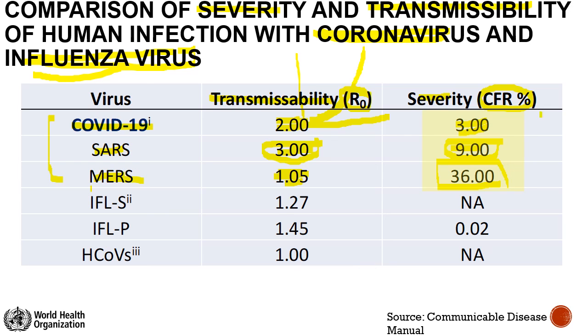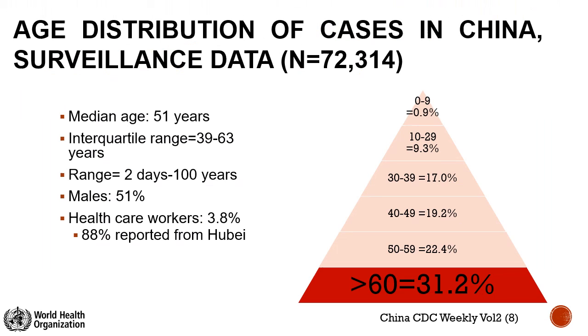You got the idea about the transmissibility and severity. This is how WHO actually alerts the countries on the level of risk that we have. Since the COVID-19 transmissibility was of moderate level and the severity also was of moderate level, a high alert was issued. Now let us see the distribution pattern of this particular disease to understand the disease better.